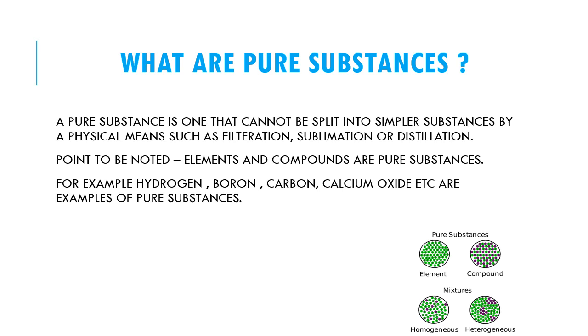So I repeat, for example, hydrogen, boron, carbon, calcium oxide, etc. are examples of pure substances. Now I have shown the diagram of pure substances that I discussed just now. I told you the substances are categorized into two types: pure substances and impure substances. Under the pure substances in chemistry we have elements and compounds, and then we will study mixtures. Mixtures come in the category of impure substances, and they are of two types: homogeneous and heterogeneous mixtures.